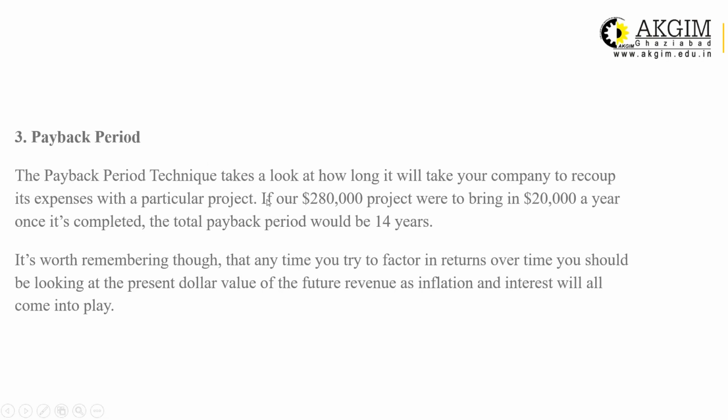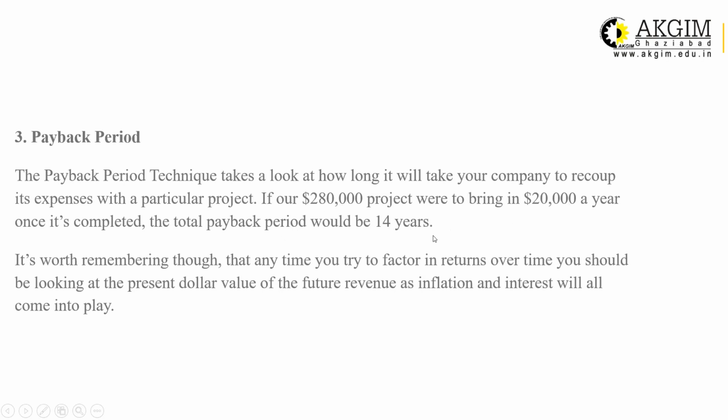For example, if the total investment in the project is $280,000 and the cash inflow or profit generated by the project is $20,000 a year, what will be your payback period? Payback period will be 2,80,000 divided by 20,000. That means 14 years.